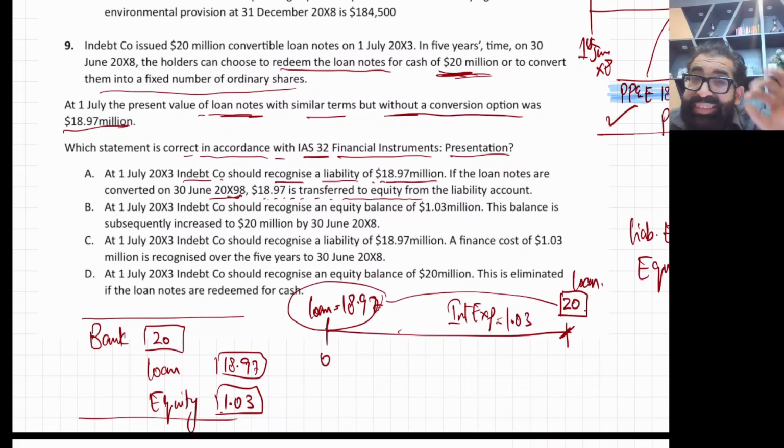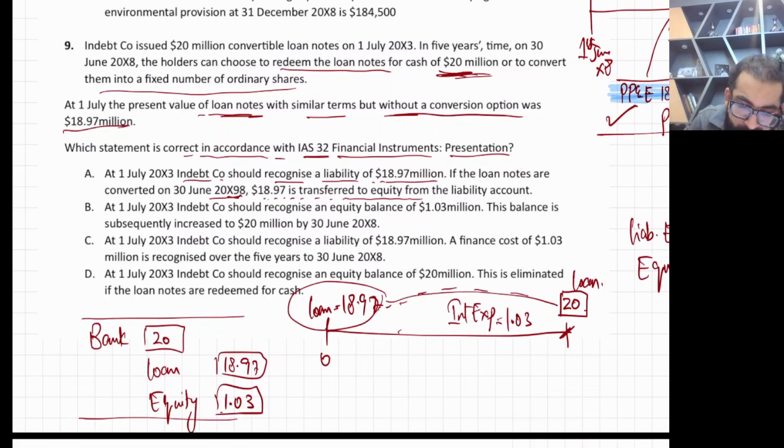After 5 years, this 18.97 will gradually increase and become 20 million. In the end, it will no longer be 18.97, it will be 20. So this is not correct.